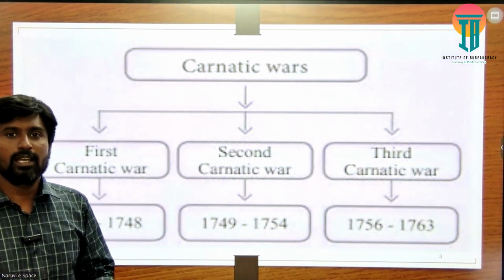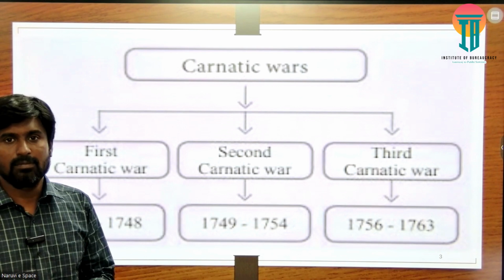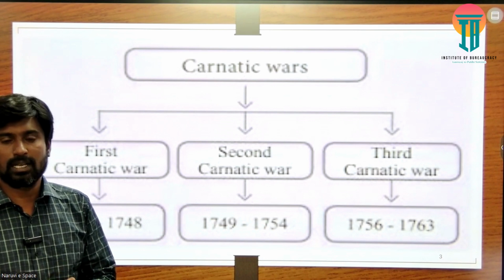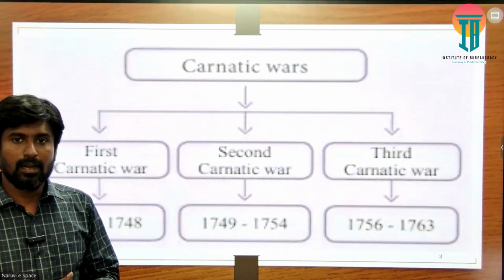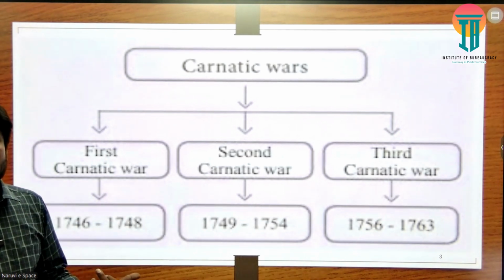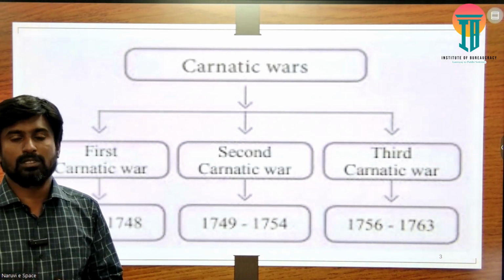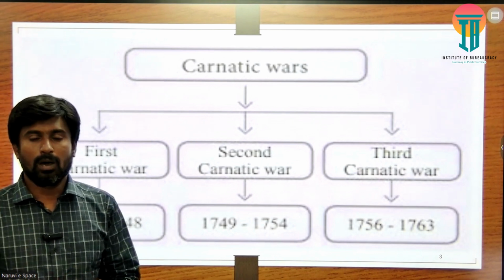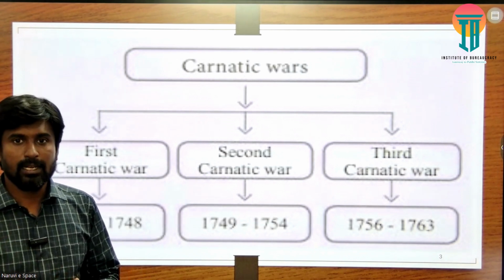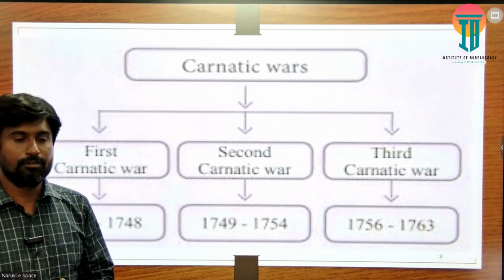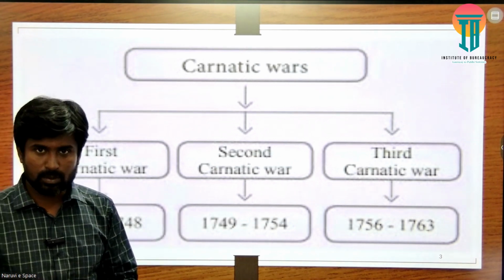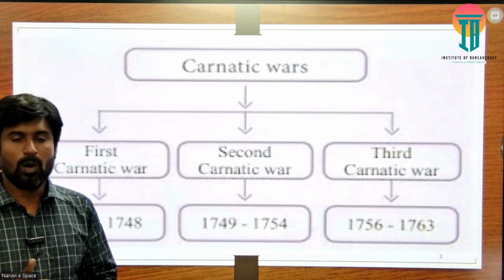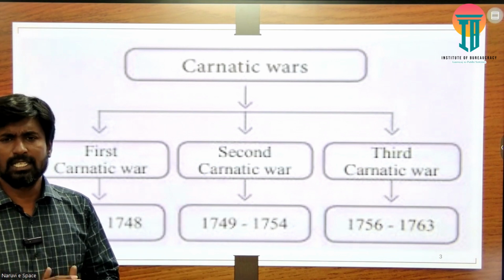Before looking at the reasons, we just look at when these wars happened and how many wars happened. There were three Carnatic Wars. The first Carnatic War started in 1746 and ended in the year 1748. The second Carnatic War started around 1749 and ended in the year 1754. The third Carnatic War started just before the Battle of Plassey, in 1756, and ended in the year 1763.